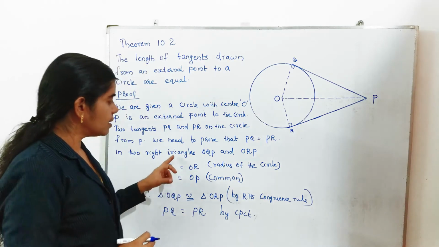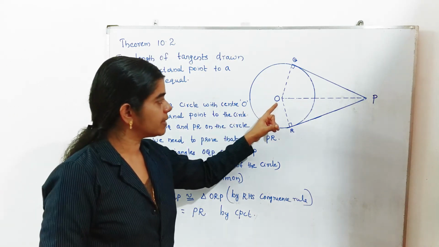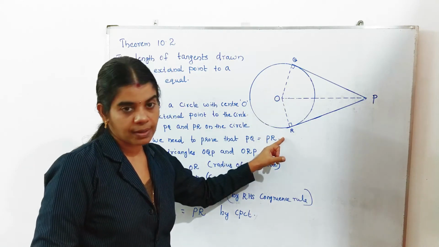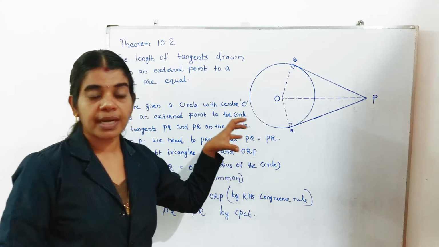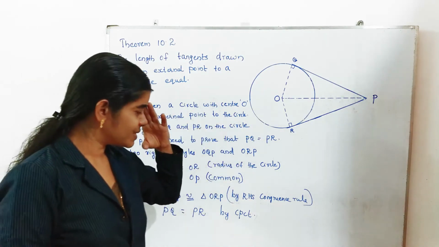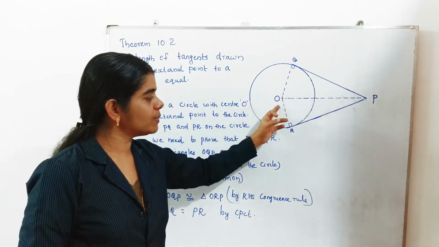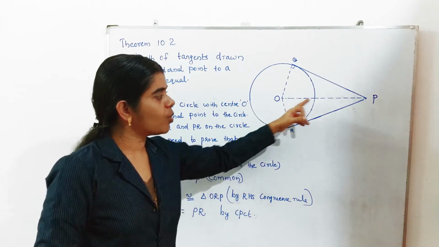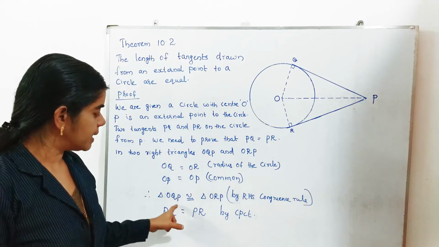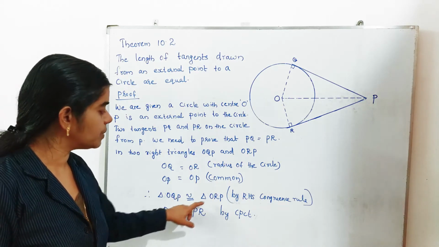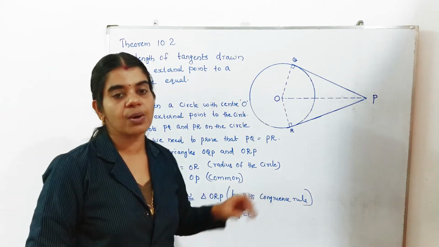Then we can prove that OQ is equal to OR, because they are radii of the circle. OQ is equal to OR. Then OP is common to these two triangles, OP is equal to OP. Then triangle OQP is congruent to triangle ORP by the RHS congruence rule.